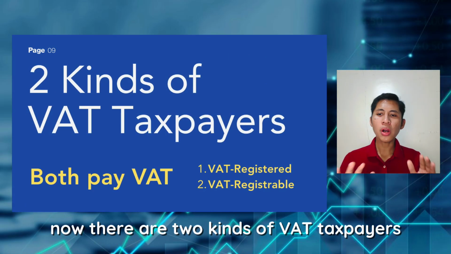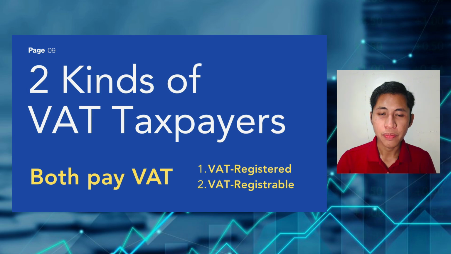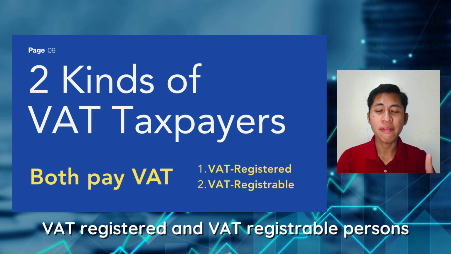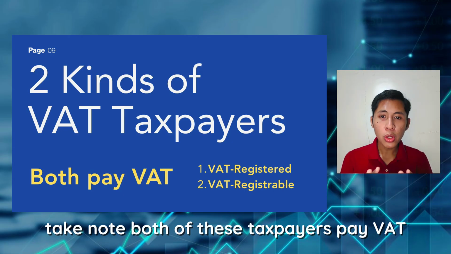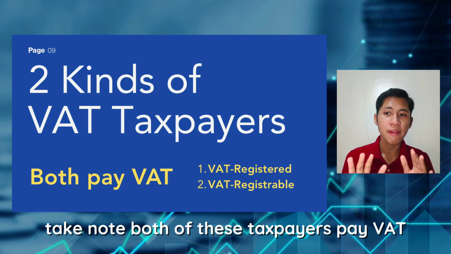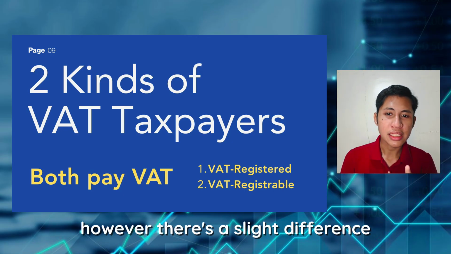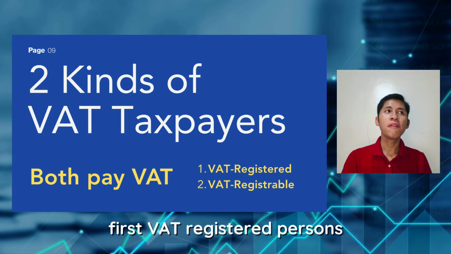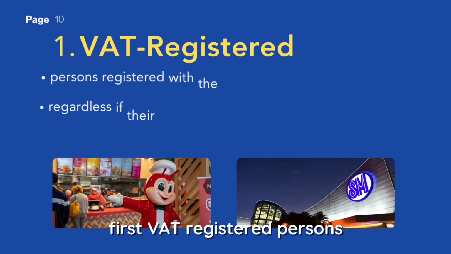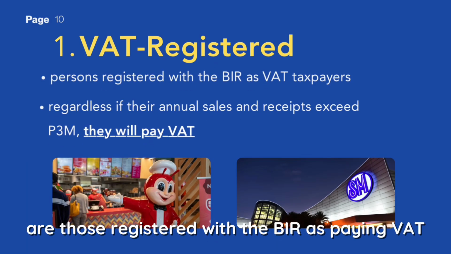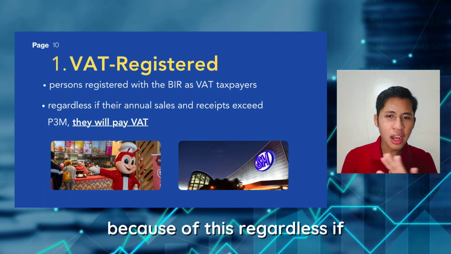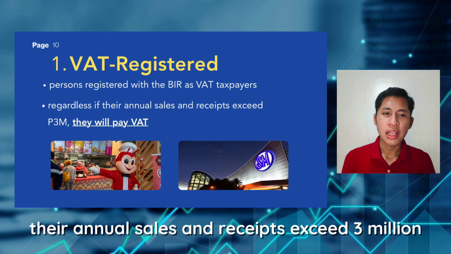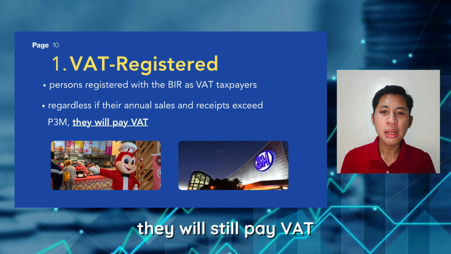Now, there are two kinds of VAT taxpayers: VAT registered and VAT registrable persons. Take note, both of these taxpayers pay VAT. However, there's a slight difference. First, VAT registered persons are those registered with the BIR as paying VAT. Because of this, regardless of whether their annual sales and receipts exceed 3 million, they will still pay VAT.